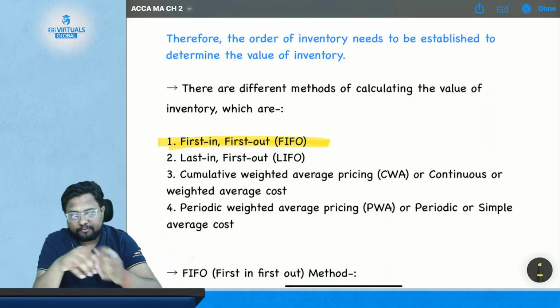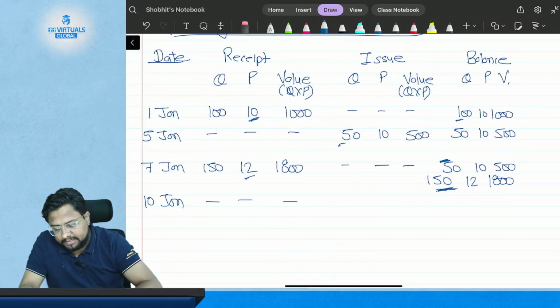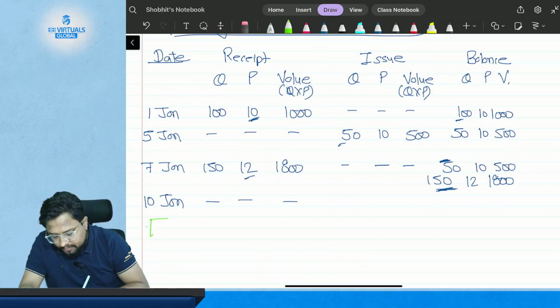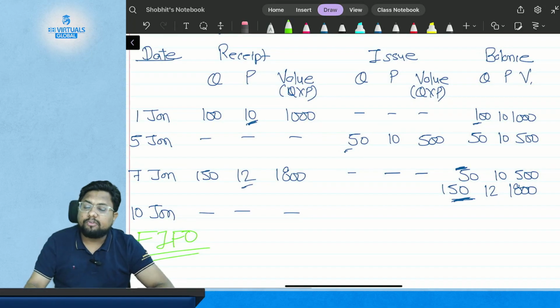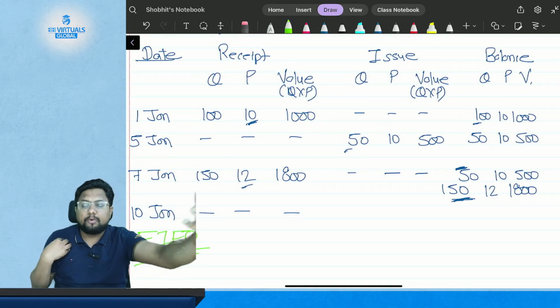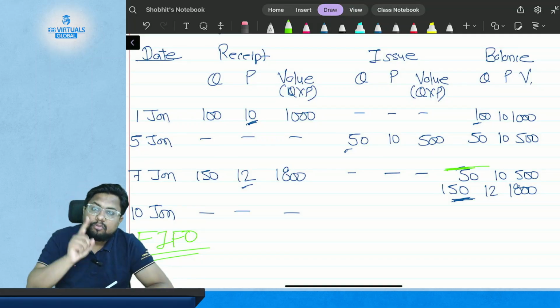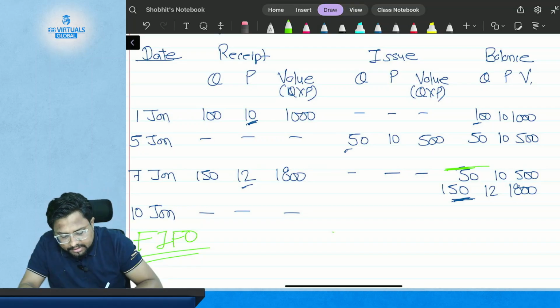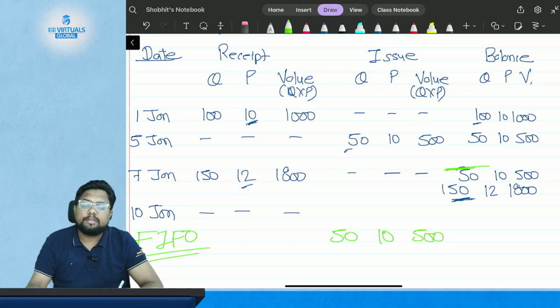Suppose in this case I use FIFO, then first in will go first out. I purchased this 50 kgs first, so it will go first. So if I am using FIFO, then I will issue 50 kgs at a rate of $10 per kg, that is $500. Then the remaining quantity will be issued from the next lot.